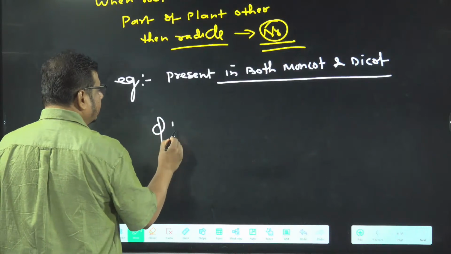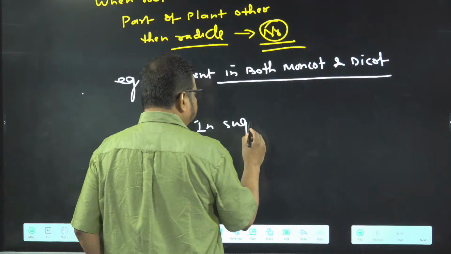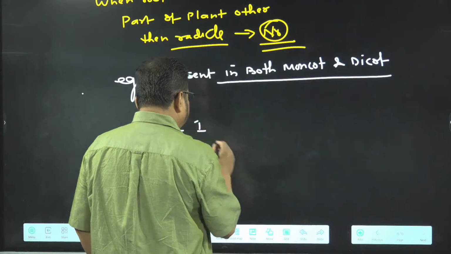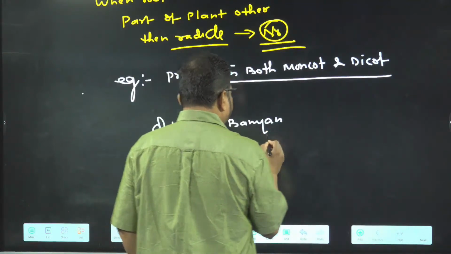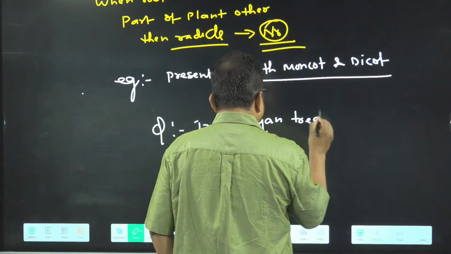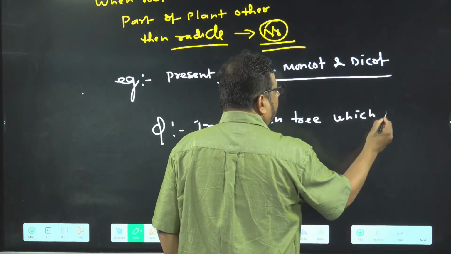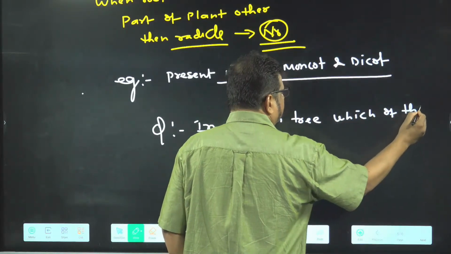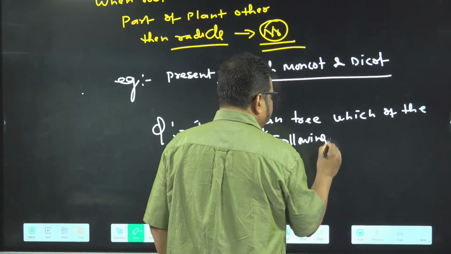Question: in a banyan tree, which of the following root is present?